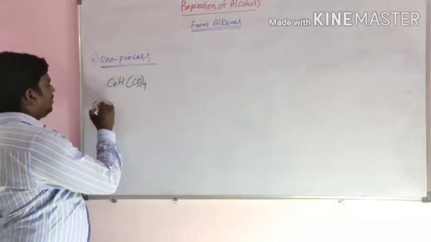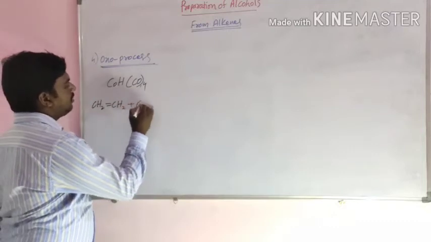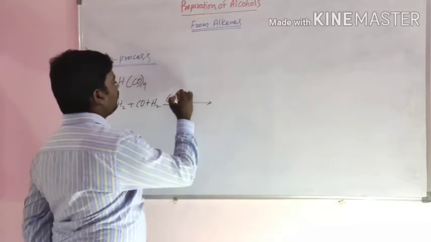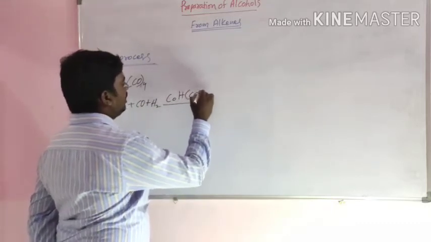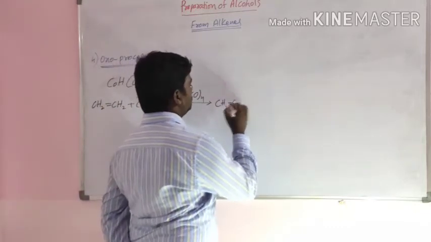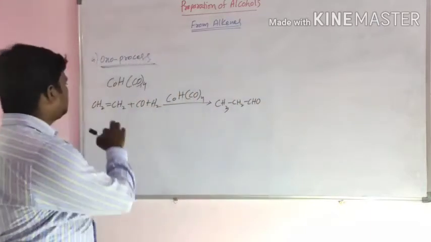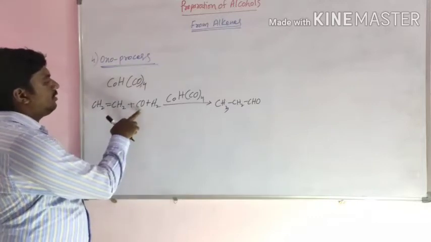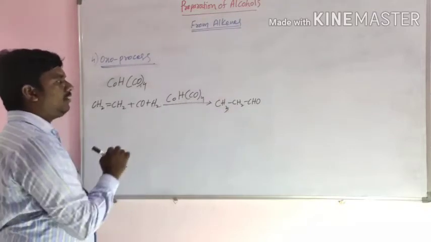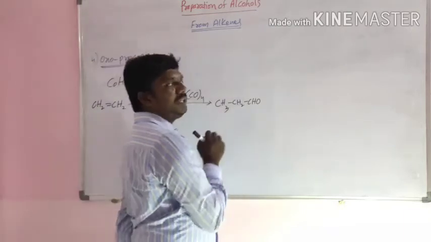For example, here CH2=CH2 reacts with cobalt hydrogen carbonyl to form CH3CH2CHO. What happens here? Alkene reacts with carbonyl and hydrogen to convert into aldehyde. Here the alkene contains two hydrogens, and here one more carbon is added.